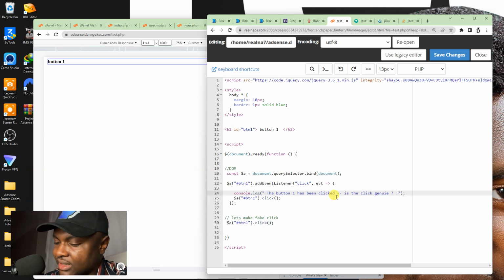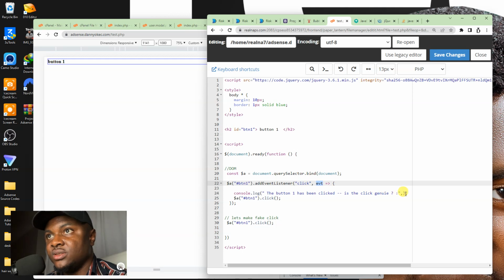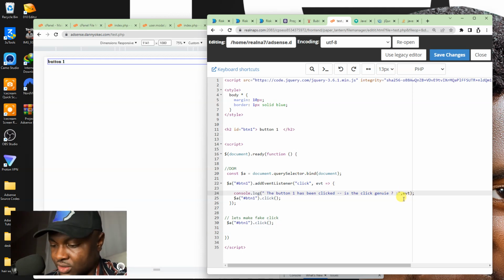Now I'm going to add a comma so I'll be able to tell you if it's real or not. I will now use evt, this is the event, which is this evt dot isTrusted, I think this is how it's spelled, right?